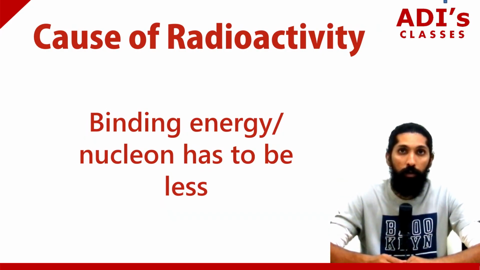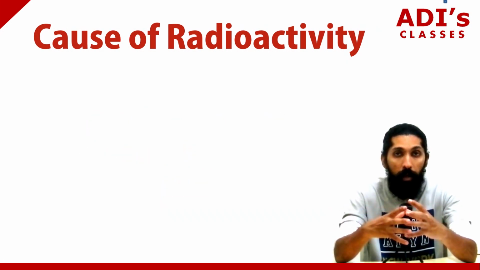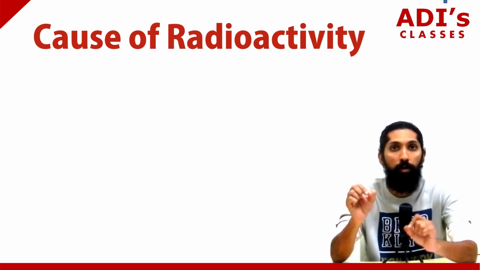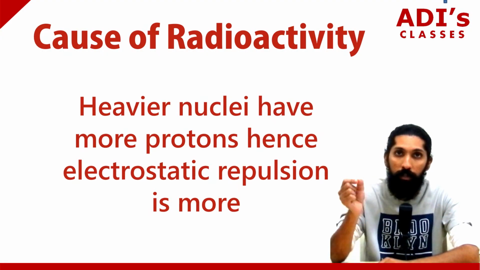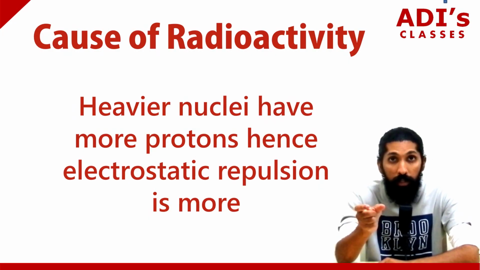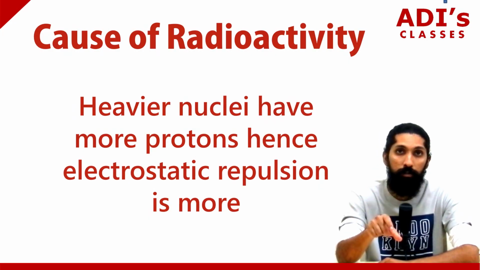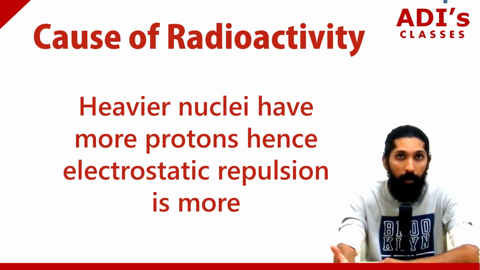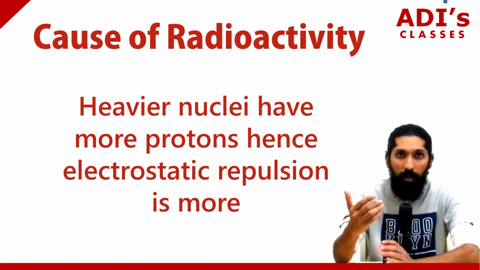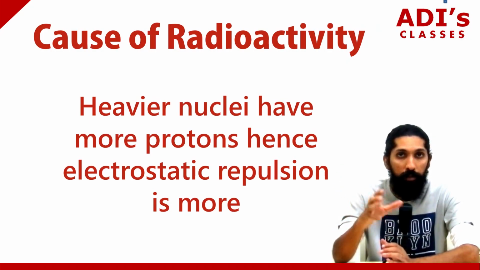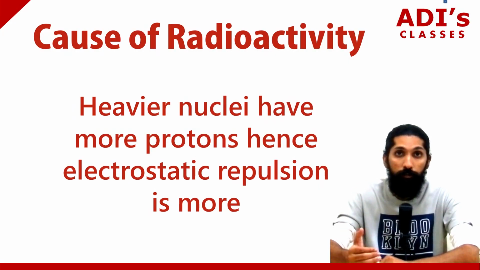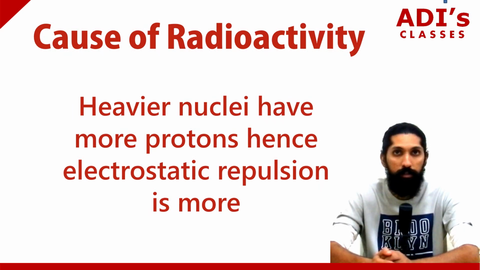The second point is what? As the mass becomes bigger and bigger, between two protons there is going to be an electrostatic force of repulsion, correct? And since the distance is very, very small, the electrostatic force is going to be very high. Because of this, there's going to be a little bit of clash between two particles within the same nucleus. This causes a lot of disturbance within the nucleus.